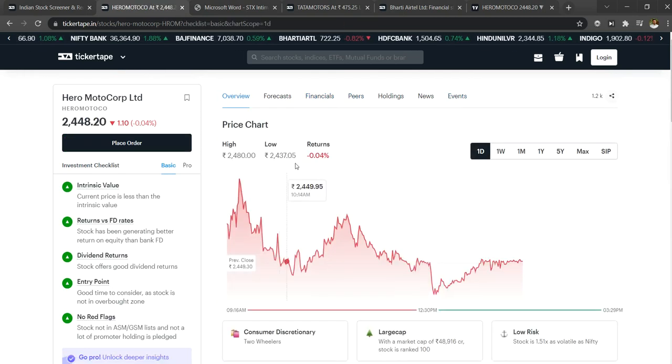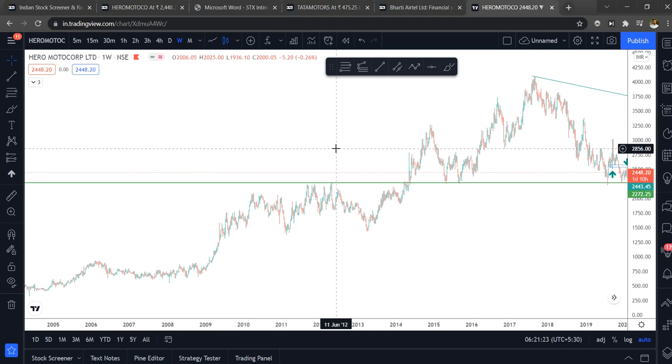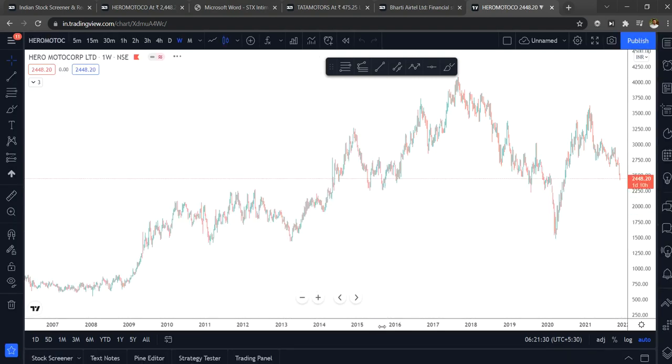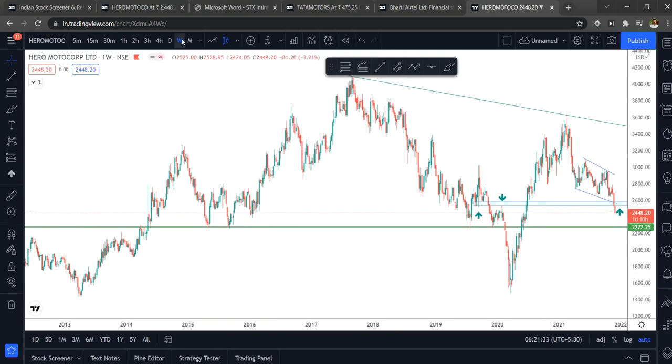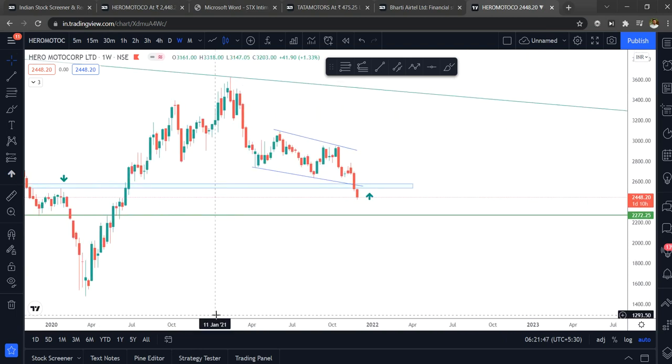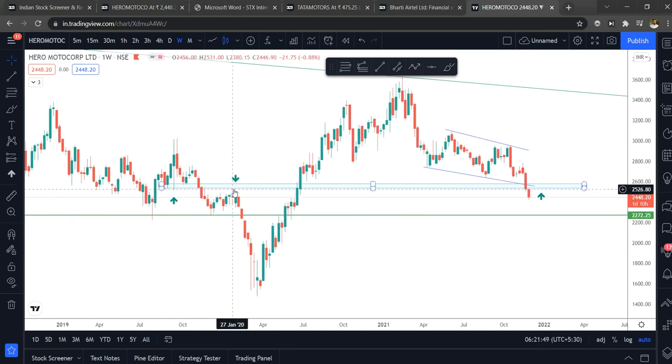And one more thing is you can add a technical standpoint. Let me show you Hero MotoCorp. This is a technical price chart of Hero MotoCorp. I will show you some analysis I have done. This is a weekly time frame, and you can see the price is trading around 2448. Initially I thought the stock could take support at this point, because this could be the right place, right?